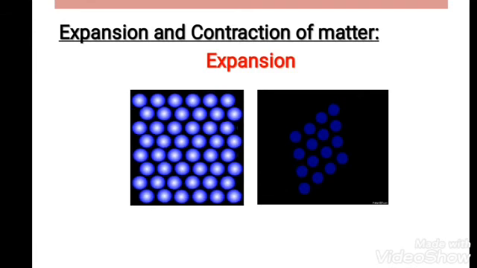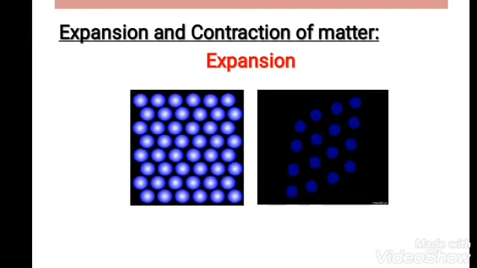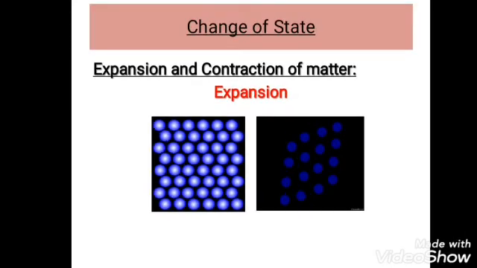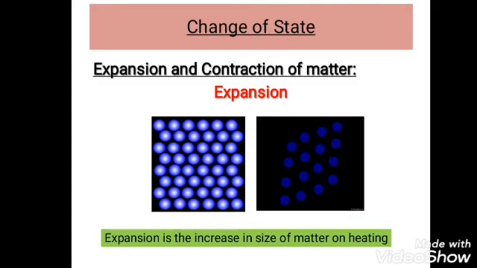Since the intermolecular space between the molecules increases, the size of that substance expands, that is, the size of the substance increases. This process is known as expansion. Expansion is the increase in size of matter on heating.